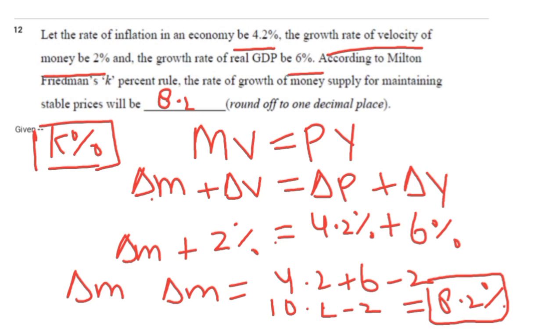so as to maintain stable prices. If we increase the money supply above 8.2%, then it will lead to further problems, such as inflation or hyperinflation in the economy. The ideal change in the money supply would be 8.2%. This is Friedman's k% rule.